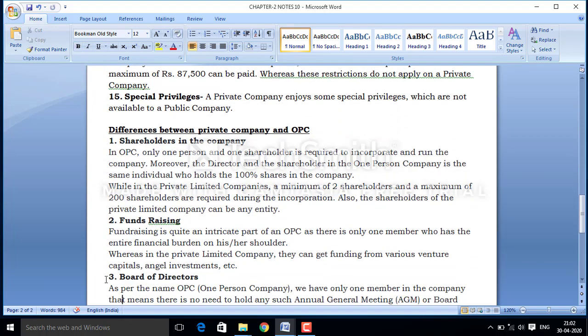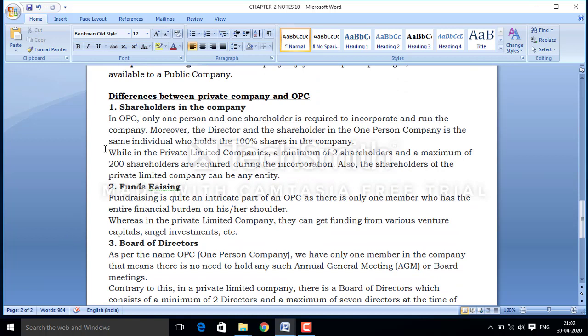Since a one person company is also a private company, but still there is some difference between one person company and private company. We will discuss the difference on the basis of, first of all, the shareholder in the company. In the case of OPC, only one person is the shareholder of the company, and he or she holds 100% of the shares of the company. Whereas in the private company, minimum 2 shareholders are required and maximum 200 shareholders can be there during the incorporation of the company.